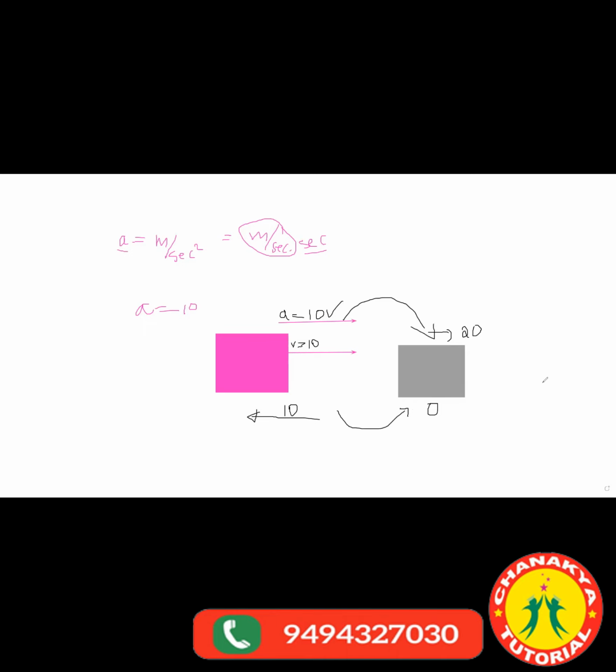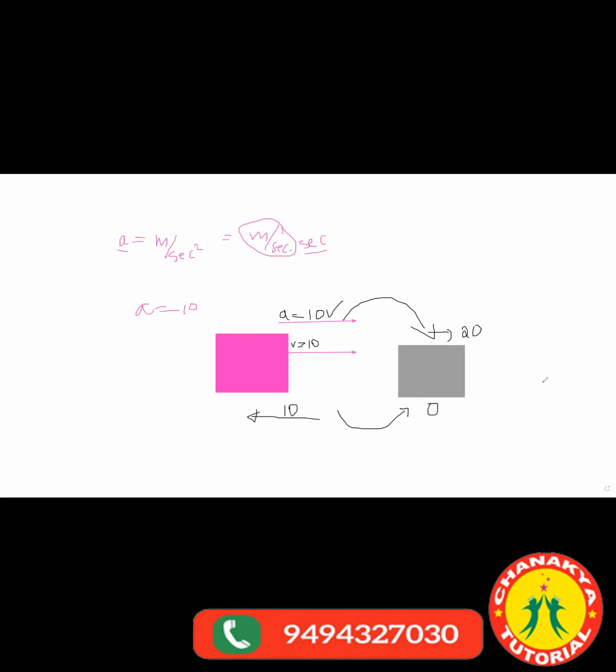Let's say in the first case, both acceleration and velocity are in the same direction. What will be its velocity after 10 seconds? 110. Simple. Each second increasing by 10, so at the 10th second, it will increase by 100. Simple mathematics.